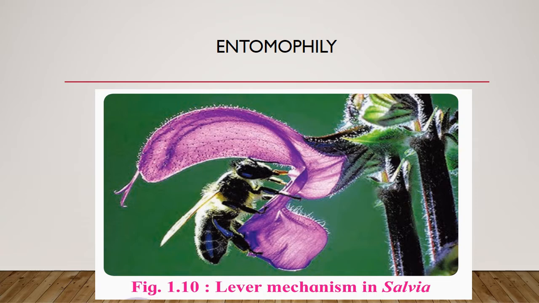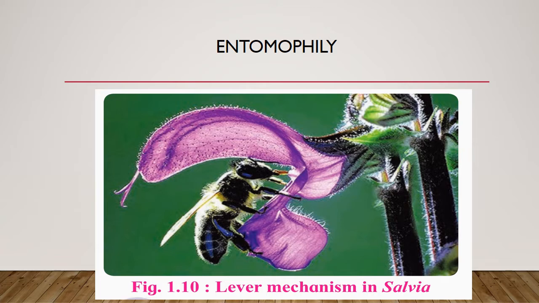And then the next characteristic or adaptation is that the stigma is rough due to the presence of hairs, or sticky due to mucilaginous secretion. Because when the insects carrying pollen grains come to the stigma, at that time the stigma region should be a little bit sticky, so that the pollen grains get trapped on the surface of the stigma.